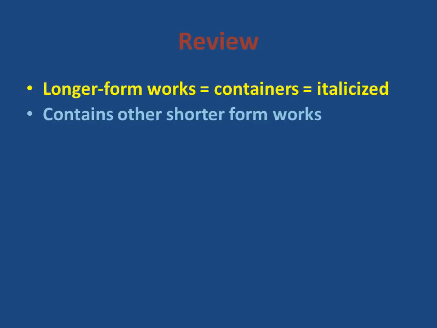Containers also can include or contain shorter works, like for example, anthologies can have collections of short stories. A website like YouTube can have collections of short videos. Magazines have collections of articles.